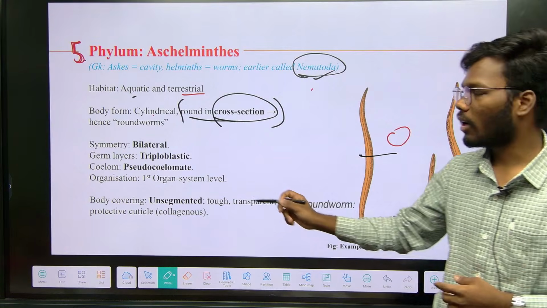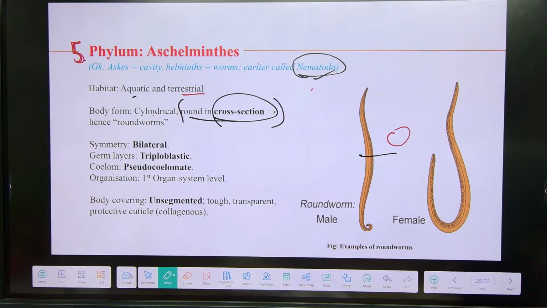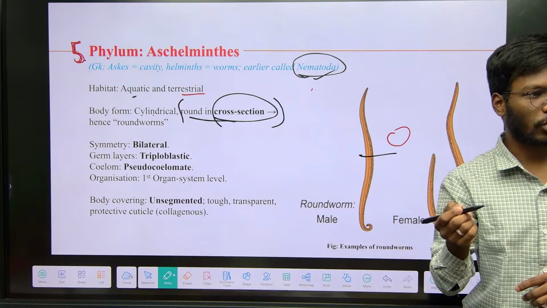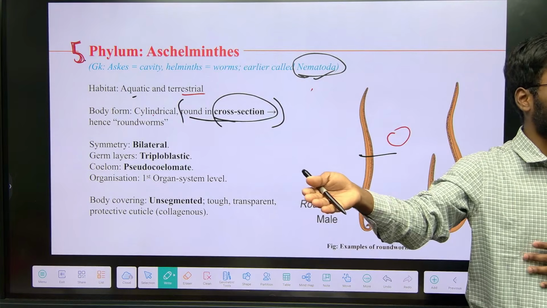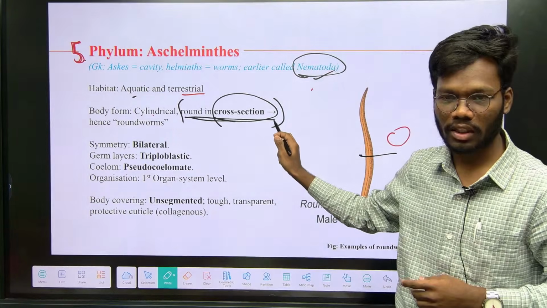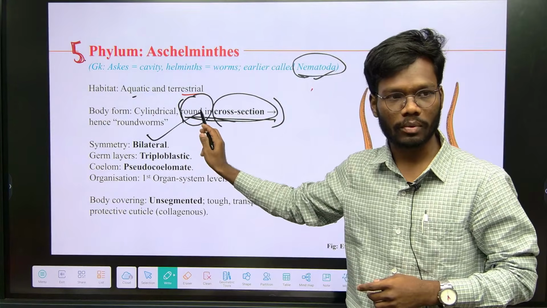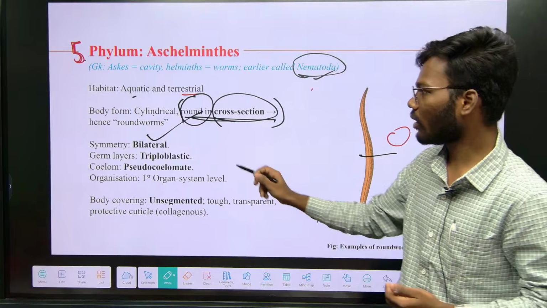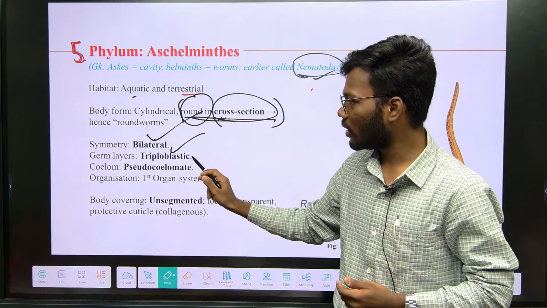In one question they mention Aschelminthes are called roundworms, statement 1. In statement 2 they mention they have a tube within the tube. But because of the presence of the tube within the tube, they are not called roundworms. Why are they called roundworms? Because when you cut the animal in cross section, you see a round kind of appearance. Both statements are right, but statement 2 is not the correct explanation of statement 1. So why are they called roundworms? Because of the cross section. Understand?